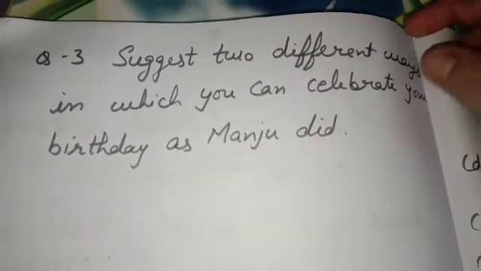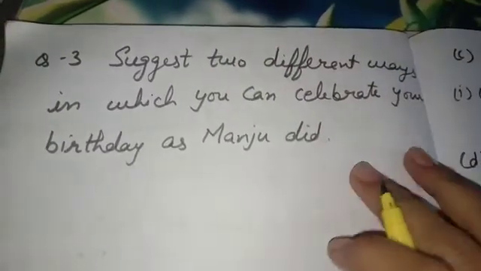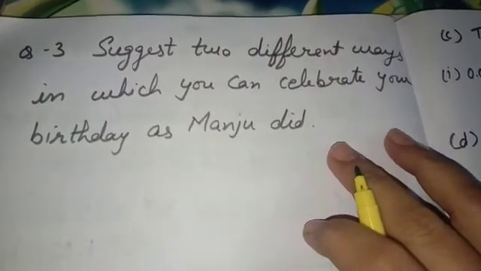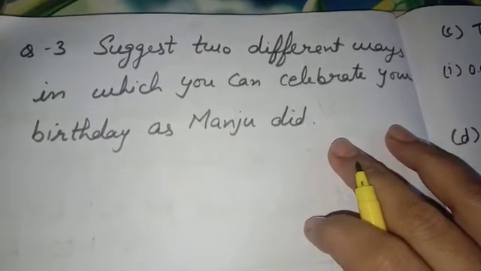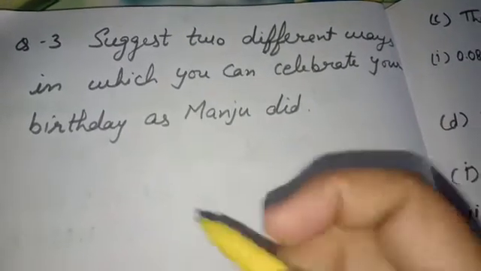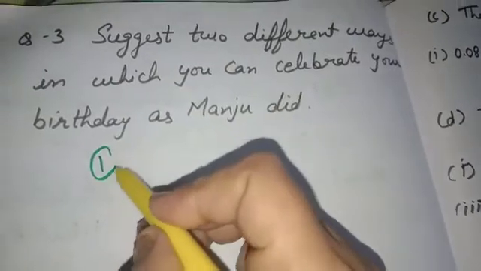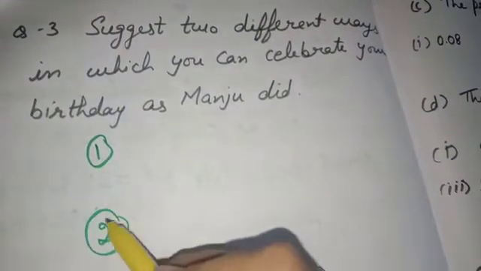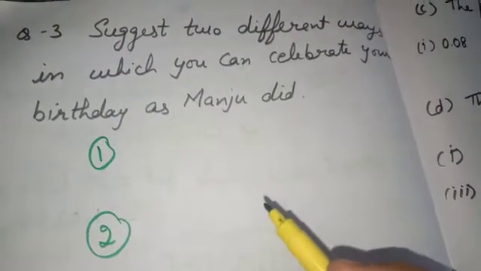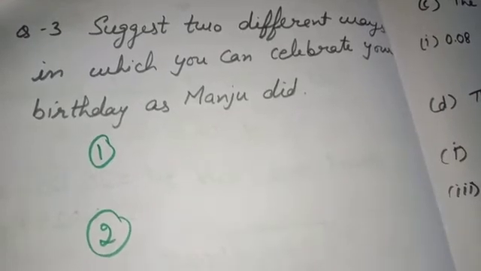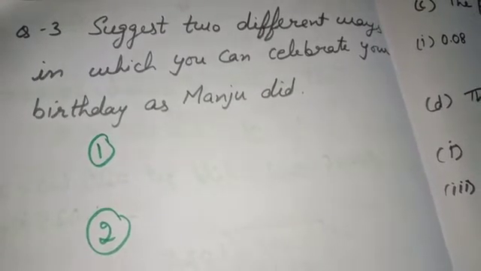Third question is, suggest any 2 different ways in which you can celebrate your birthday as Manju did. In this question, you have to suggest any 2 ways, any way which you want to suggest, that how can you celebrate your birthday as the girl Manju did.